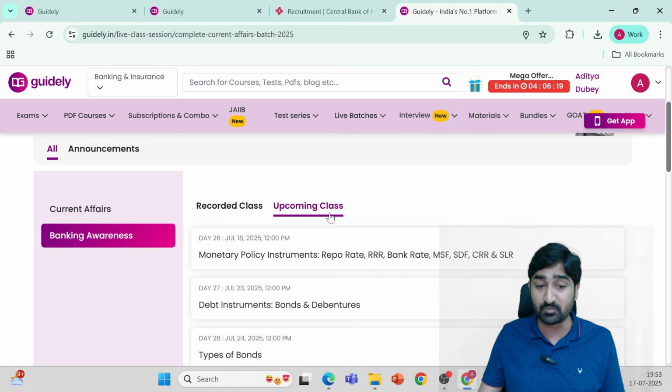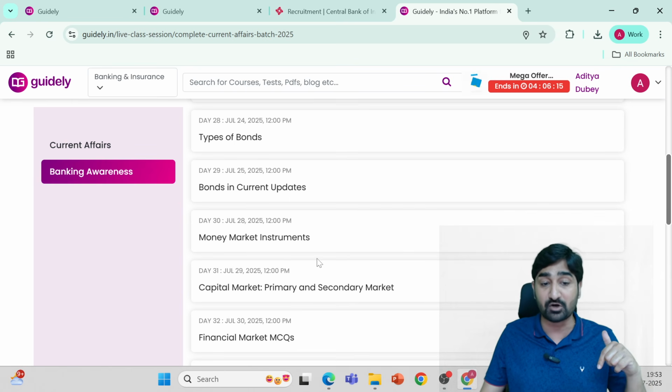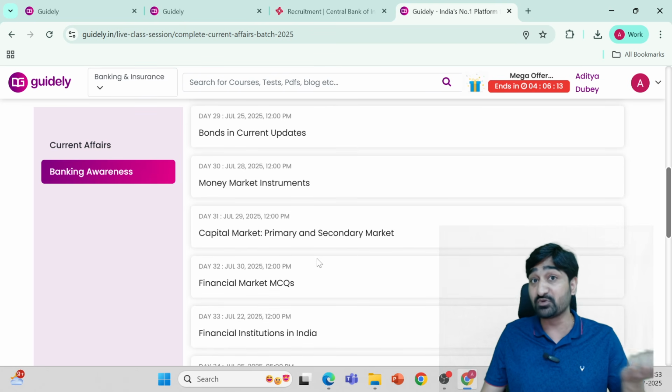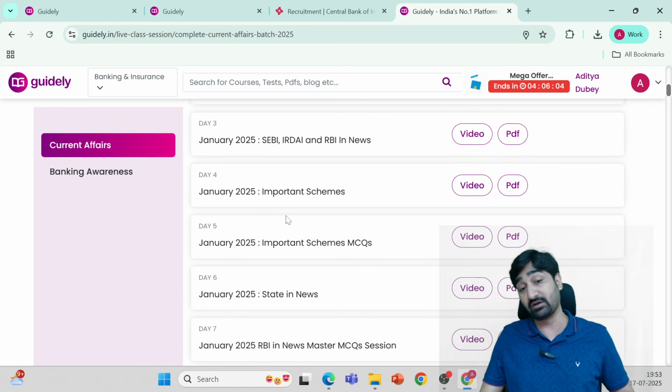So first, complete the classes. Previously done classes, upcoming classes. These are the upcoming classes: types of bonds which are there in the current update, money market instruments, capital market instruments, financial market MCQs. Complete all these classes. Then come over to the banking current affairs.